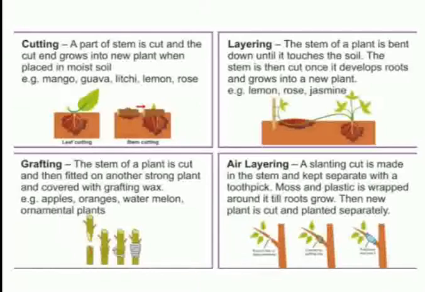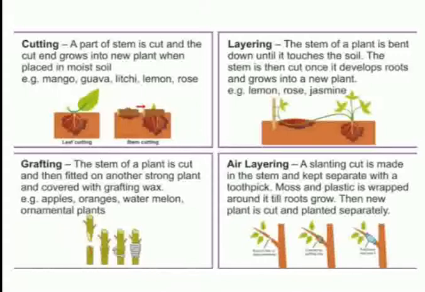Nowadays, special growth hormones like indole acetic acid, indole butyric acid, etc. are applied in dilute quantities to the lower ends of the stem cuttings. This application enhances the production of the roots, and hence the favorable time for planting of cuttings is the spring.